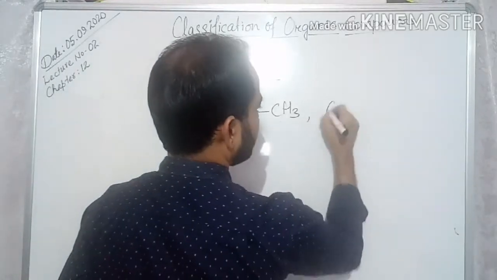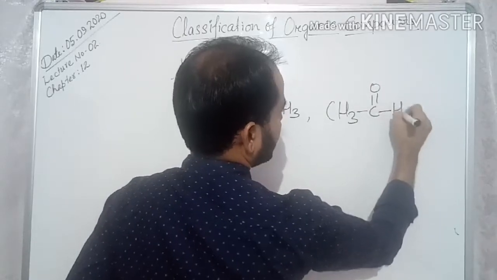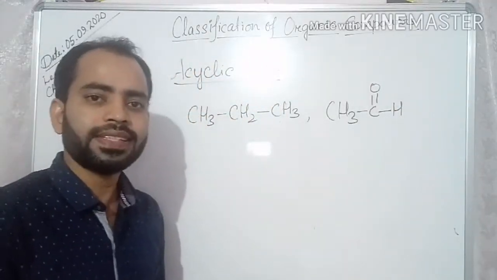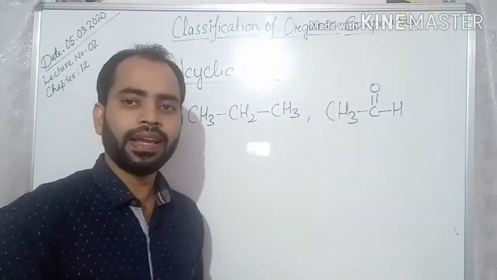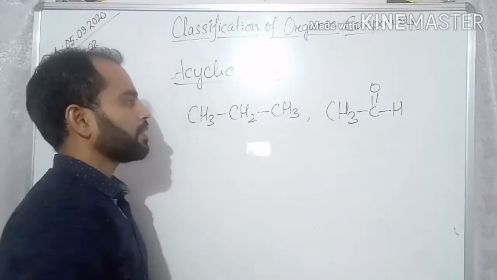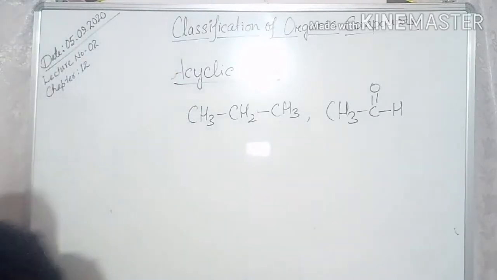Like this, you have CH3, C double bond O H. That is your acetaldehyde. In this compound also, you can get the terminal ends. So these are the example of acyclic compound. Hope it is clear.